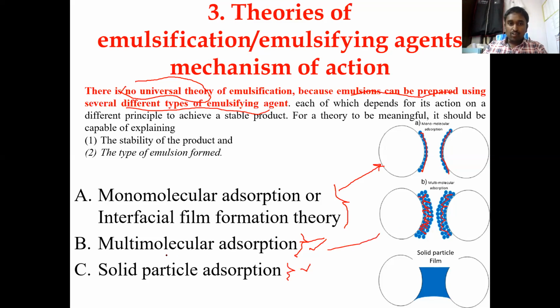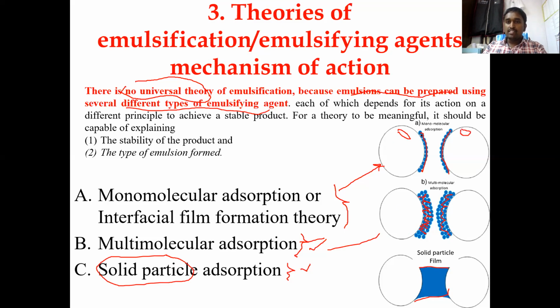And in the case of solid particle adsorption, solids like veegum or bentonite reduce the interfacial tension. But this kind of emulsion is very rare, and it is only for hypothetical purposes. These solids will form a plug or channel like this between the two oil globules. So this is one oil globule, and this is another oil globule. Like this, these are the two oil globules.